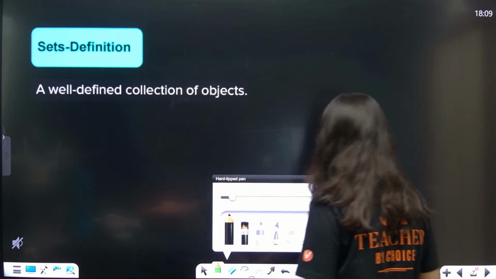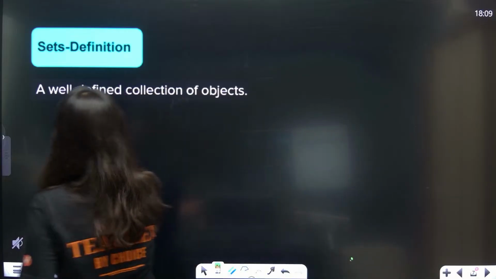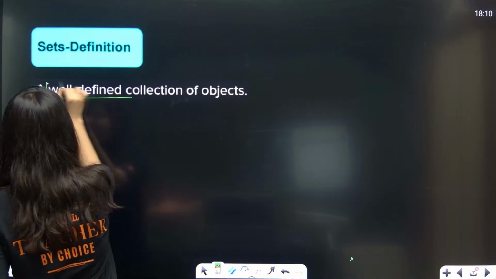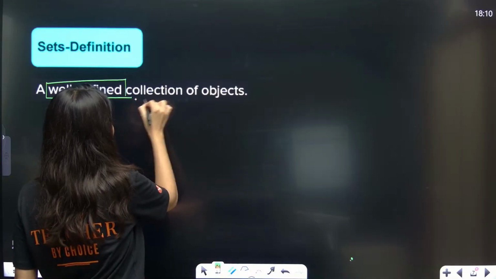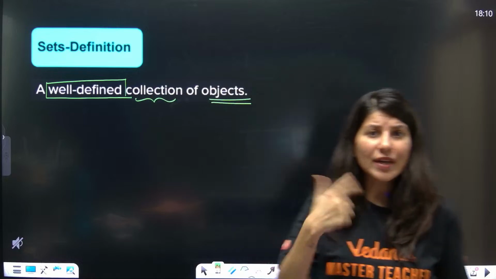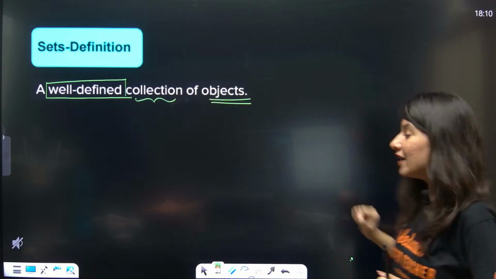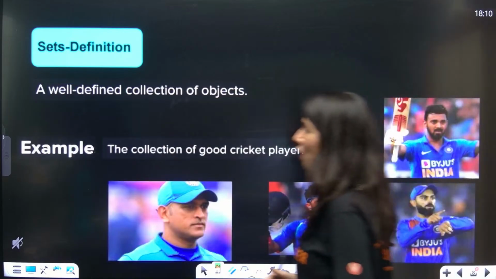The words over here carry utmost importance. Well-defined collection of objects. Let me give you an example, and then I will teach you the definition of all these terms.